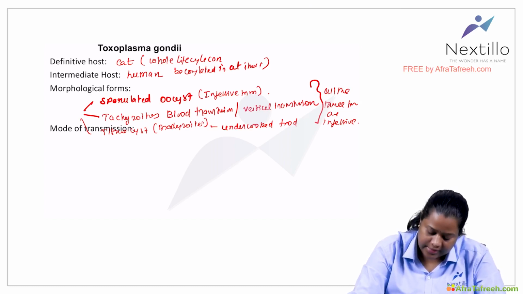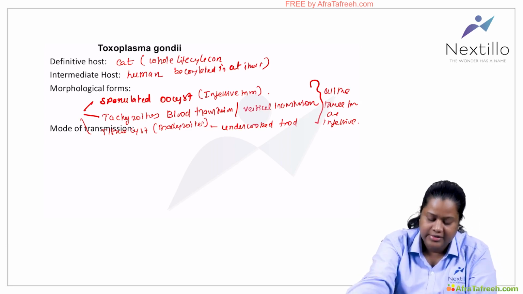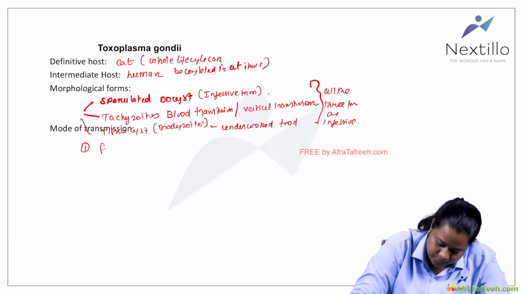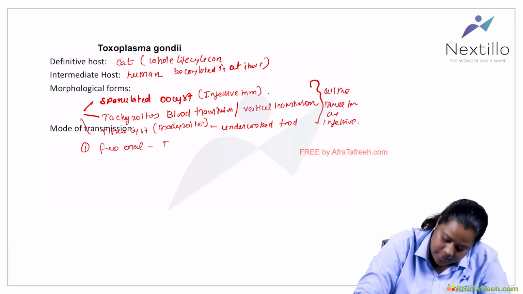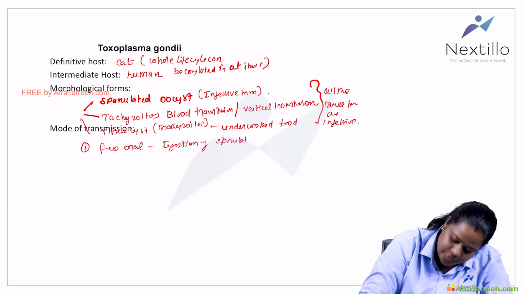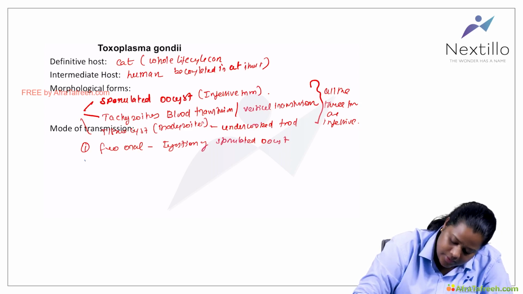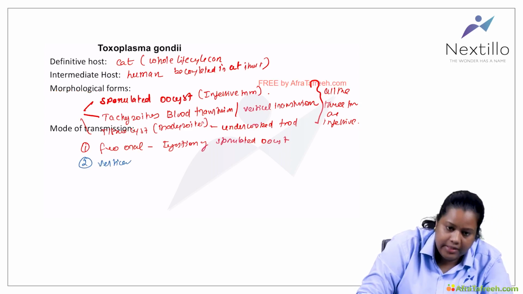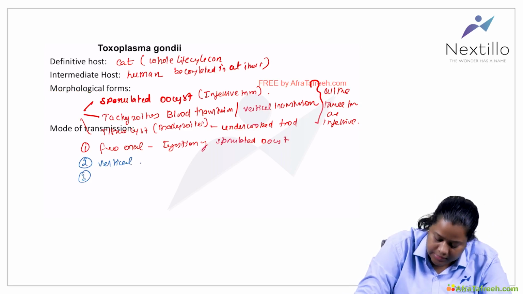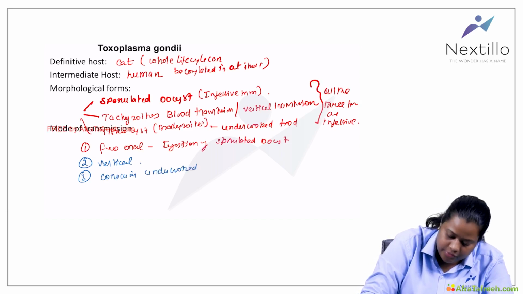Right, so what is the next thing? The mode of transmission, which I have already discussed. It can be fecal-oral, by ingestion of the sporulated oocyst, or it can be vertical, or by consuming undercooked meat.